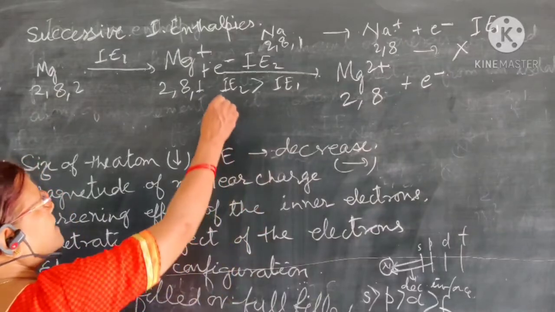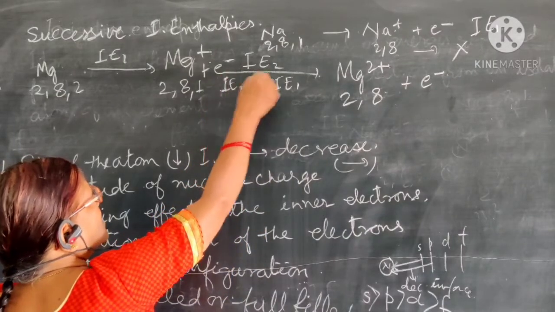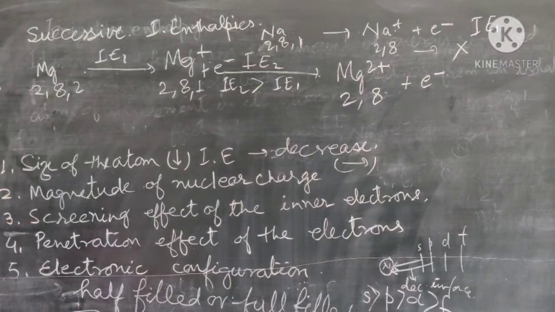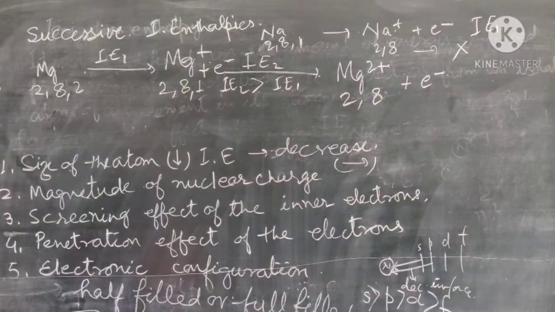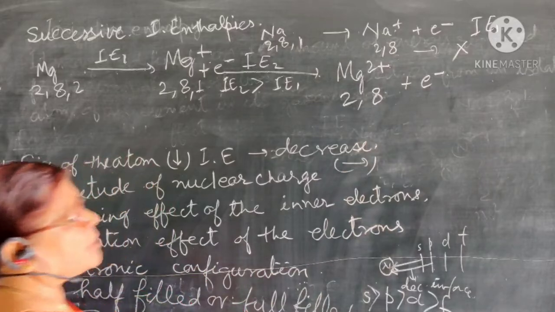A second ionization enthalpy is always greater than the first, because there is an increase in effective nuclear charge, and we are removing the electron from a positive species. The cation is there, and we are removing a negative electron, so there is electrostatic attraction, and again energy is required to overcome that electrostatic force of attraction.